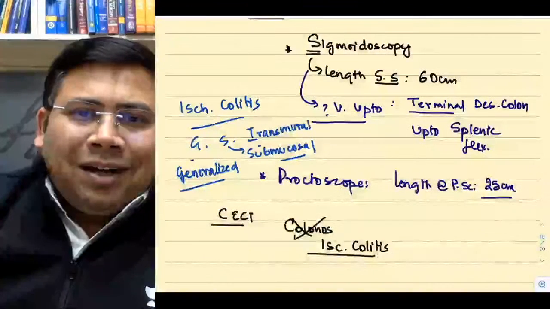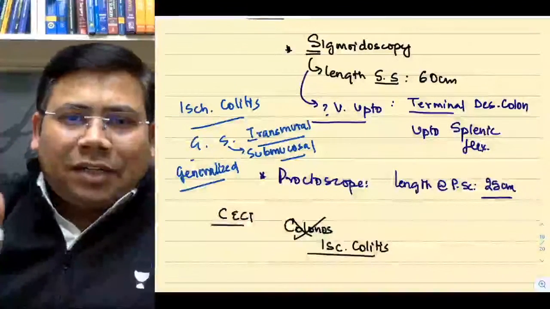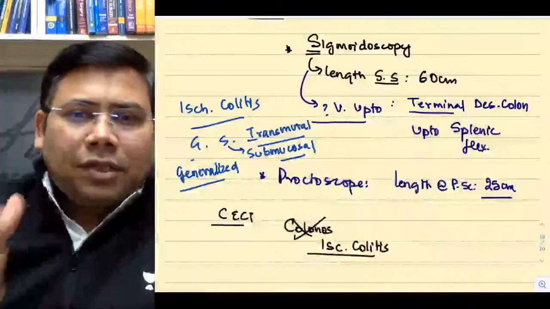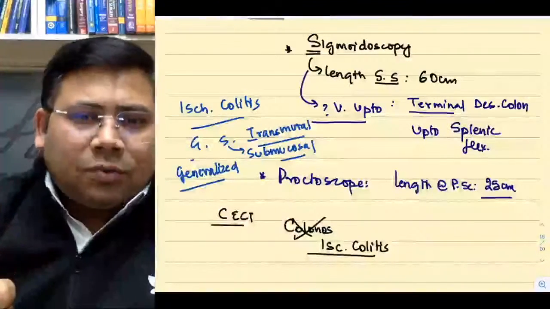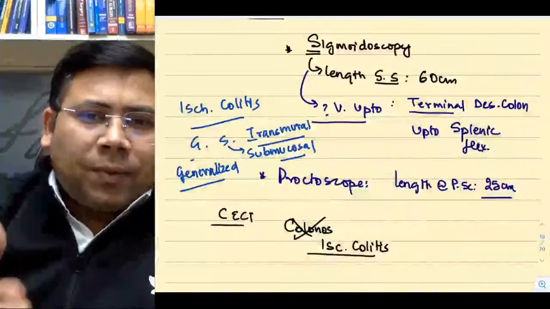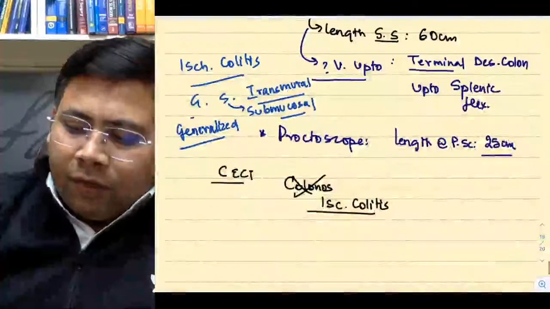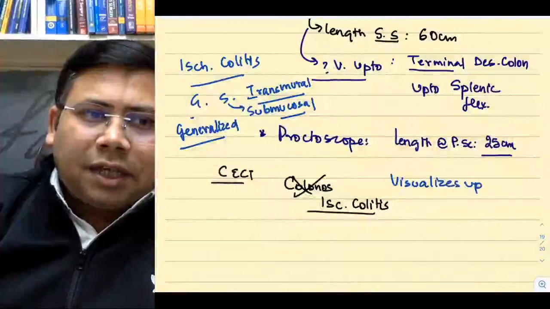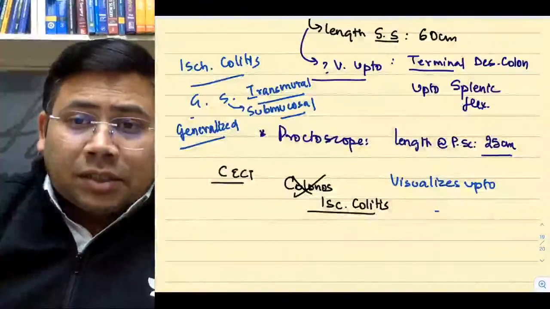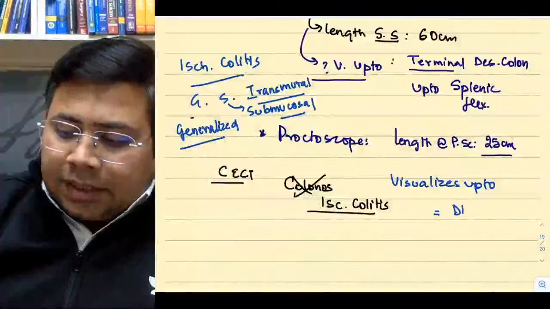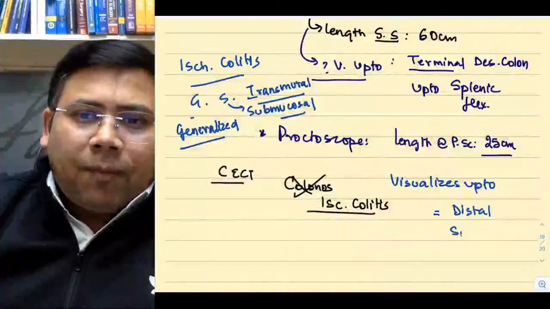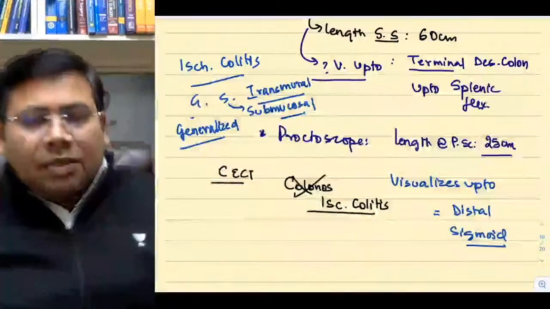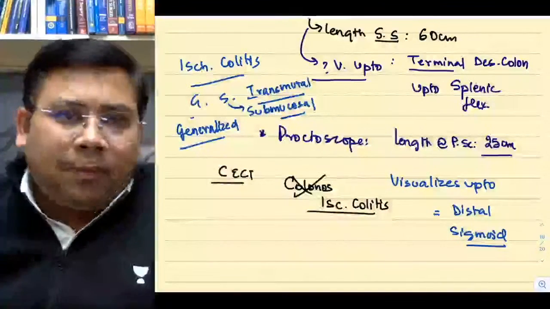Remember, if it is a generalized one, or if it's a submucosal, there is always a risk of perforation which can be induced by the scope. Therefore, colonoscopy is absolutely contraindicated. Where does it visualize up to? It visualizes up to distal sigmoid. Very good, Brijraj. We get a thumbprint appearance.